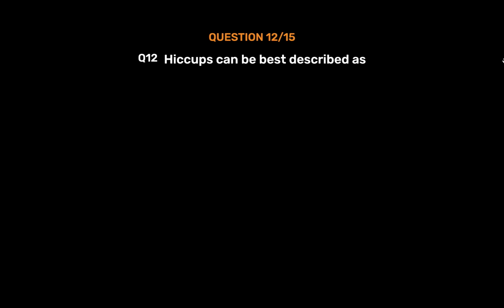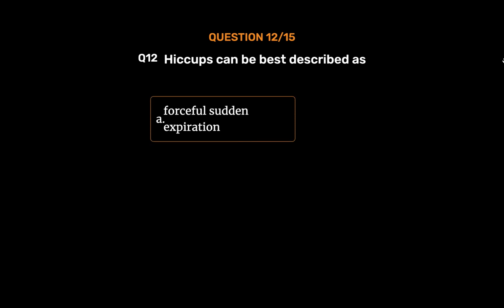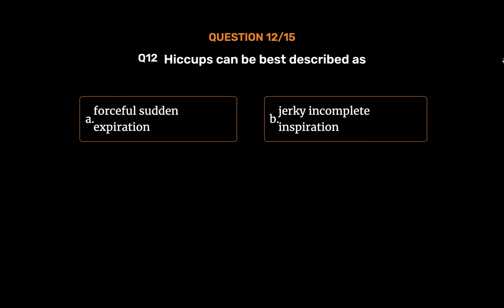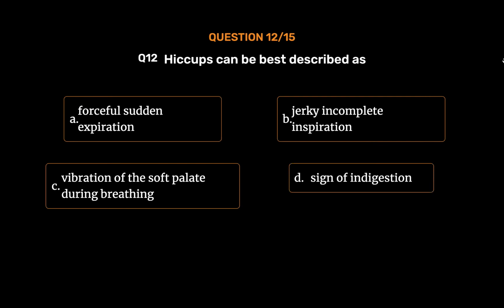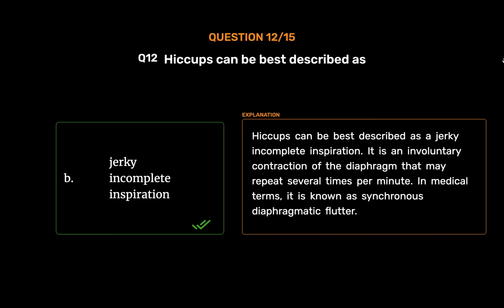Question number 12. Hiccups can be best described as option A, forceful sudden expiration. Option B, jerky incomplete inspiration. Option C, vibration of the soft palate during breathing. Option D, sign of indigestion. The correct answer is option B, jerky incomplete inspiration. Hiccups can be best described as a jerky incomplete inspiration. It is an involuntary contraction of the diaphragm that may repeat several times per minute. In medical terms, it is known as synchronous diaphragmatic flutter.